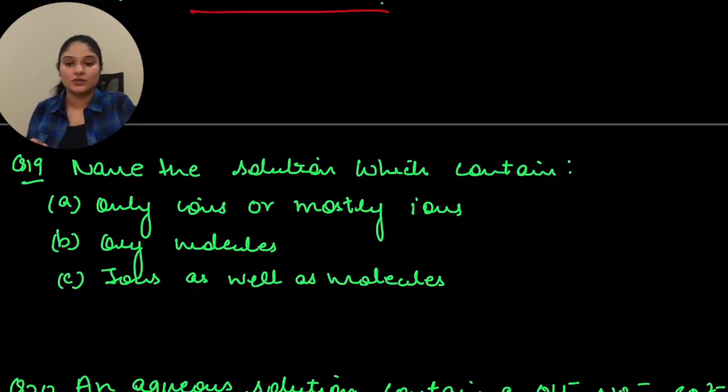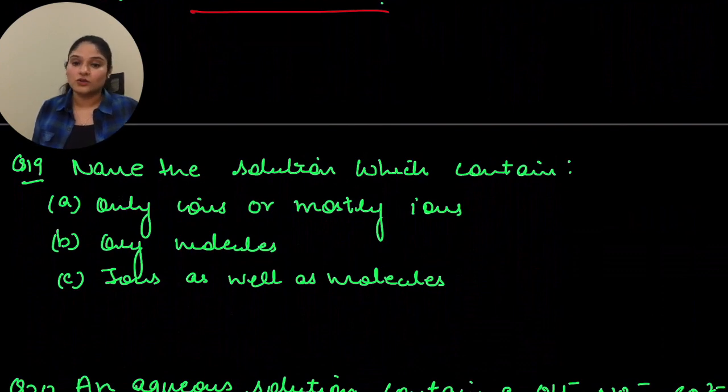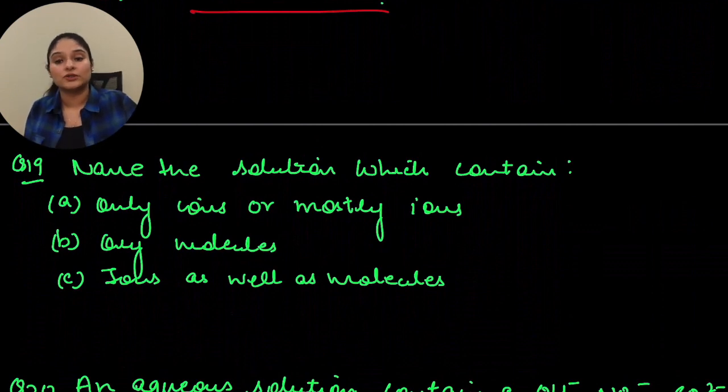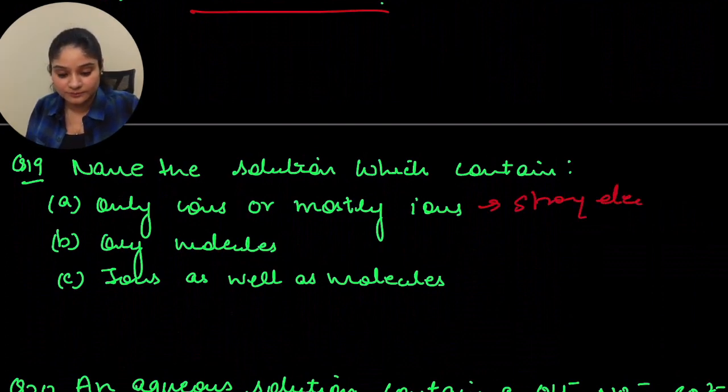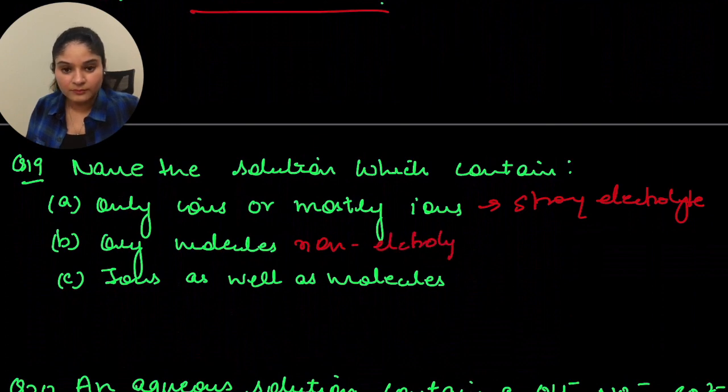Okay. Now let's move to the next one. Name the solution which contains only ions or mostly ions. So you just have to name the solution. You don't have to give an example. Okay. So if you have a solution contains only ions or mostly ions, that is a strong electrolyte. Then only molecules is a non-electrolyte. And ions as well as molecules is a weak electrolyte.